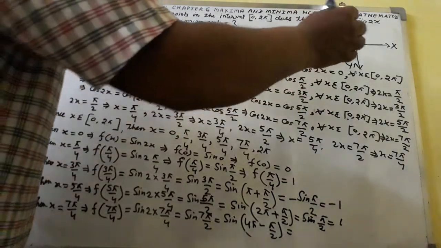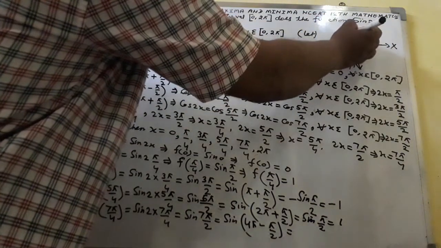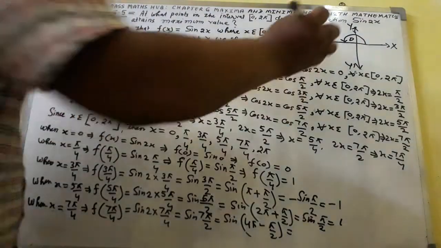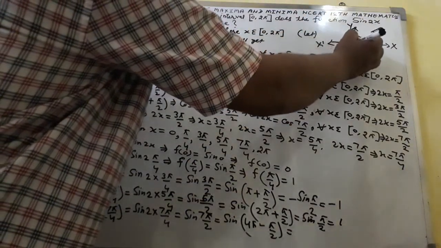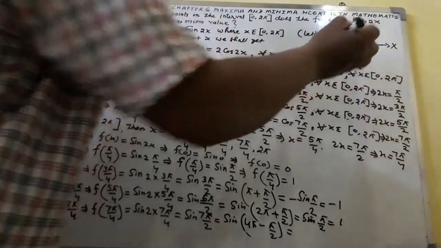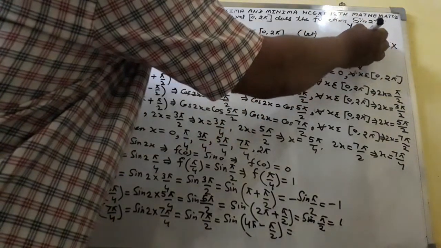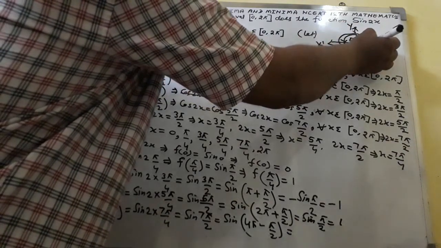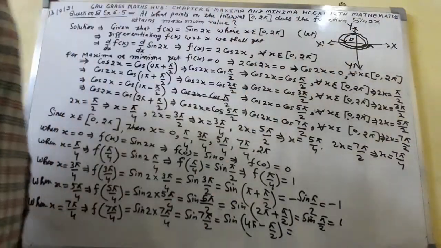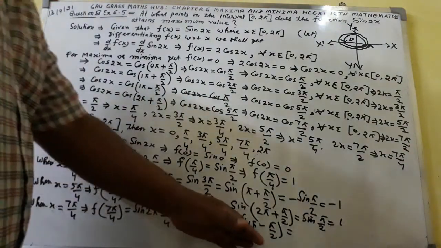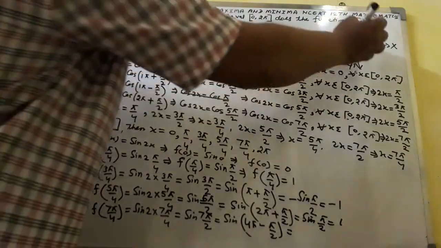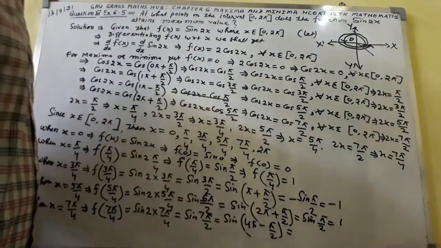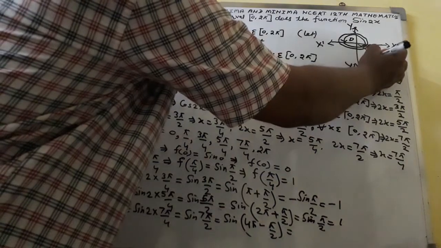First of all go from this point to this point, you will get pi. From this point to this point you will get 2 pi. Again from this place you will get 3 pi, and from this place 4 pi. So up to this one you will get 4 pi. Then 4 pi minus pi by 2, this means the value will fall